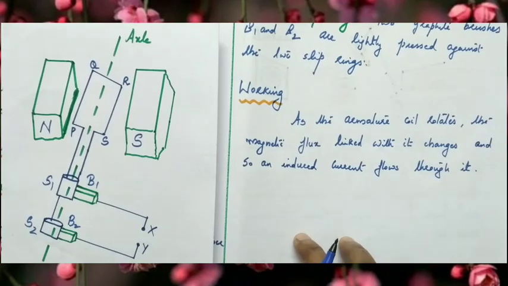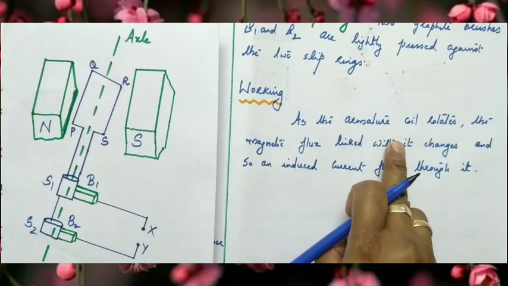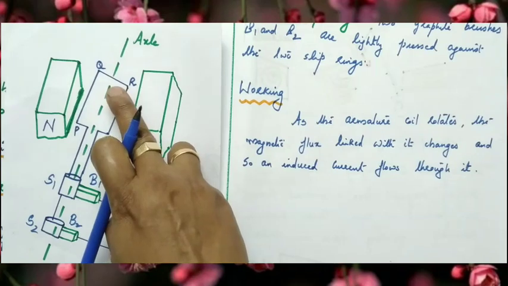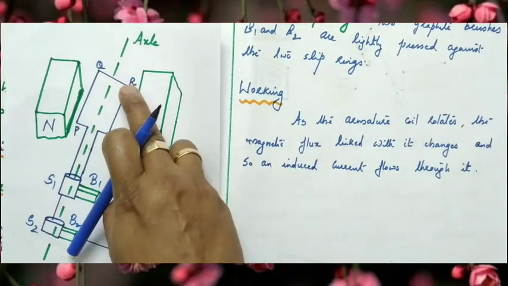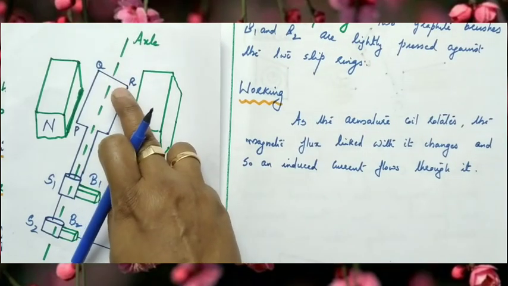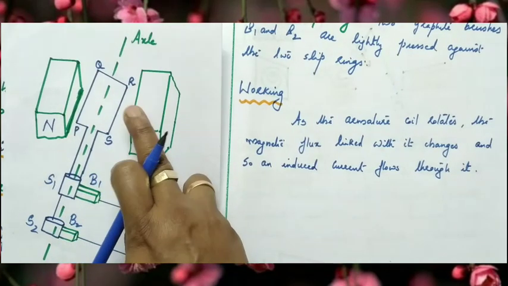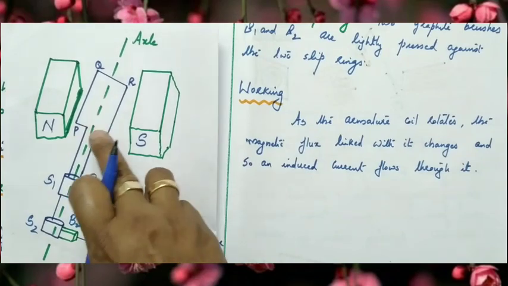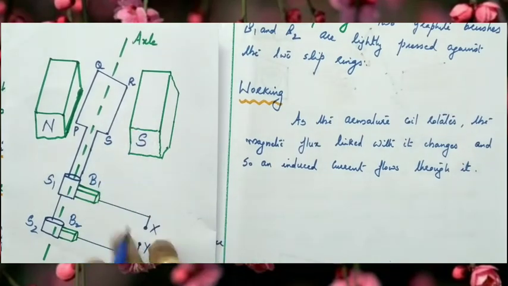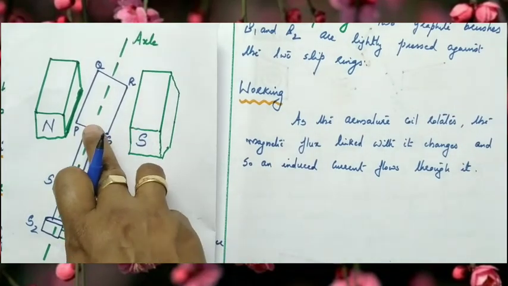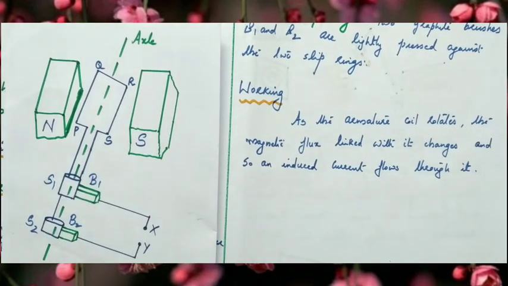Now, working. As the armature coil rotates by giving external energy or by using a turbine, we can rotate the armature coil. So, when the armature coil rotates in the magnetic field, what happens to magnetic flux? Magnetic flux varies, isn't it? Magnetic flux varies, and hence an EMF is induced or an induced current flows through the armature coil.